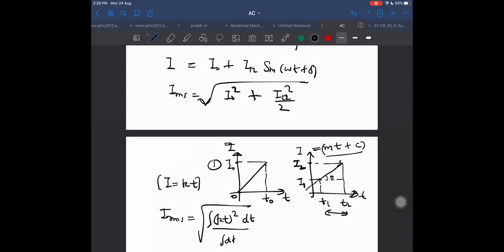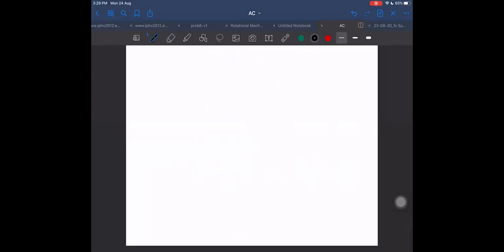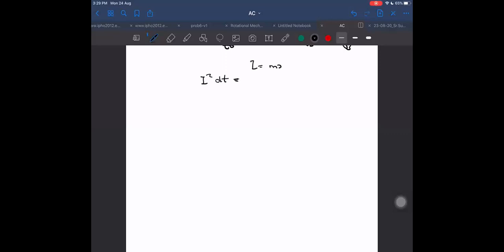Or can we? Let me try once. What will it be? I square into dt will be equal to, I have written, m into t plus c. M is the slope, c is some constant here. I can determine m and c. How to determine them? Because I know I1 is equal to m into t1 plus c, and I2 is equal to m into t2 plus c.